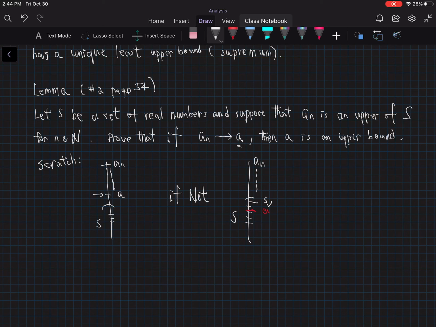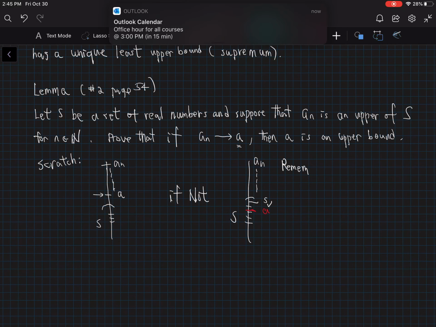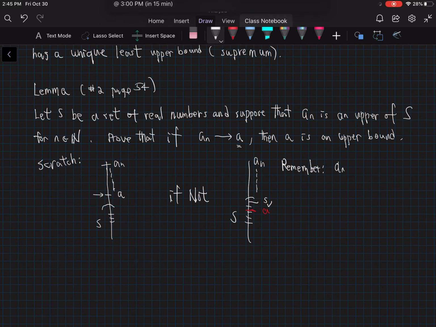All right, so remember, the A sub n's are upper bounds of S. What does that mean? If A sub n converges to A, eventually it is very close to A, and all the A sub n's are upper bounds.